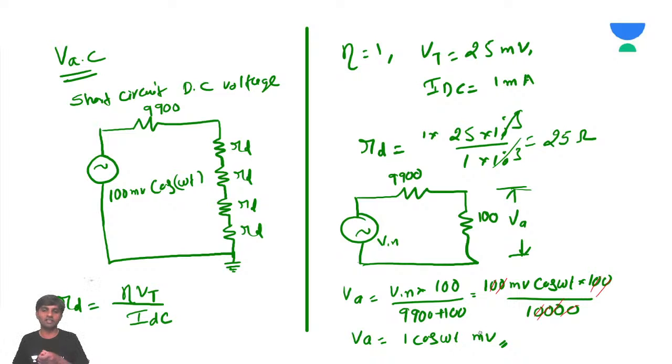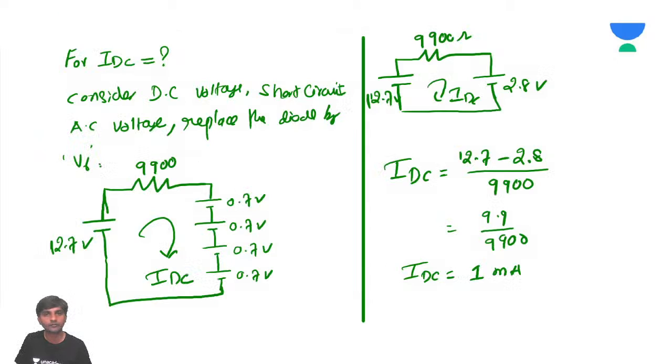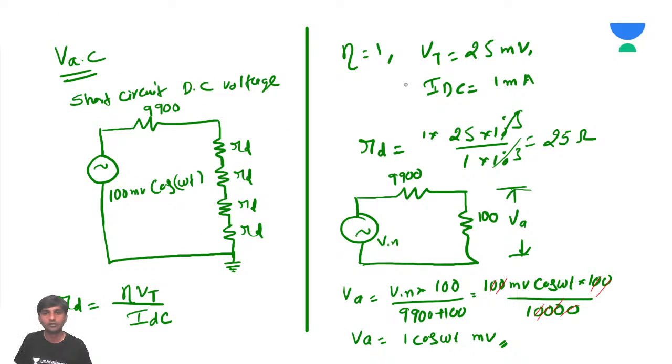Remember this point very clearly, sir. Whenever he is giving us a combination of AC and DC, remember, RD will be 25. Why 25? Simply eta Vt by IDC. RD is going to be eta Vt by IDC.